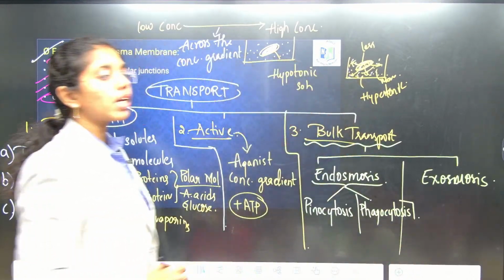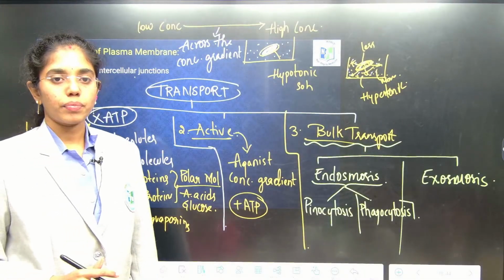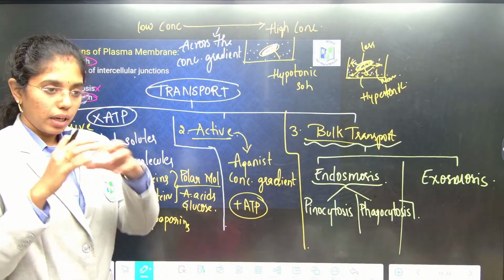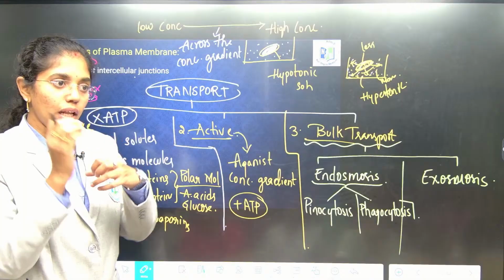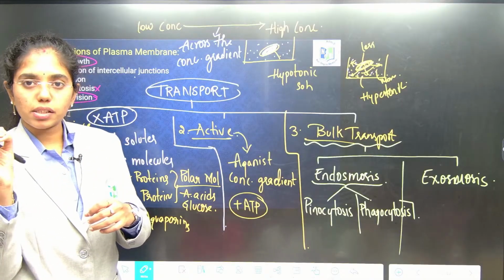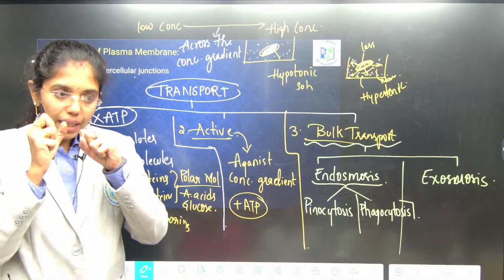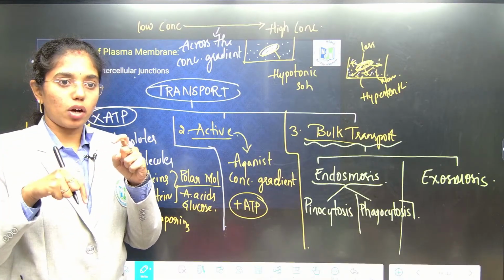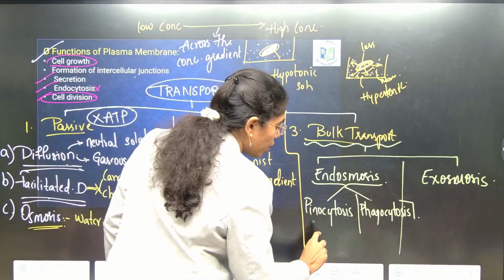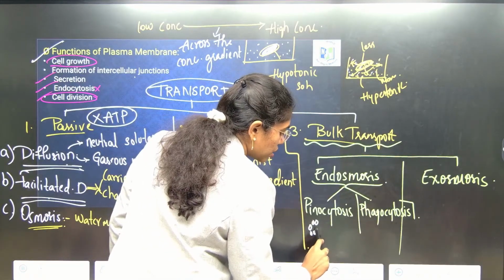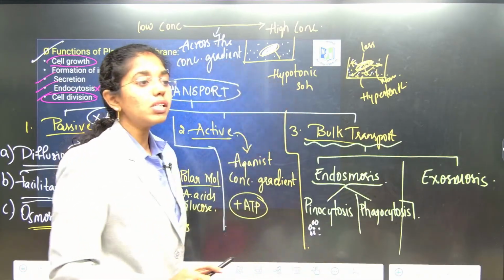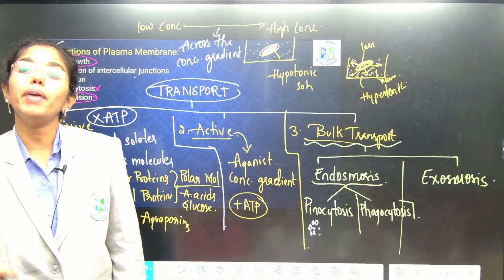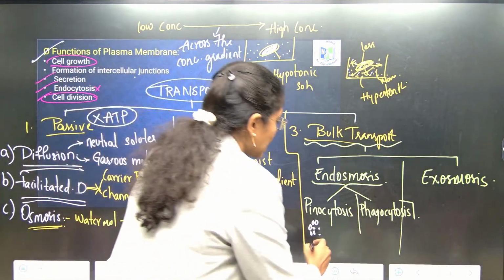Okay, pinocytosis means cell drinking. Listen first. If small water droplets, liquid droplets are being absorbed into the cell in the form of vesicles, small vesicles, this is known as pinocytosis, and as these molecules are liquid droplets, this is known as cell drinking.